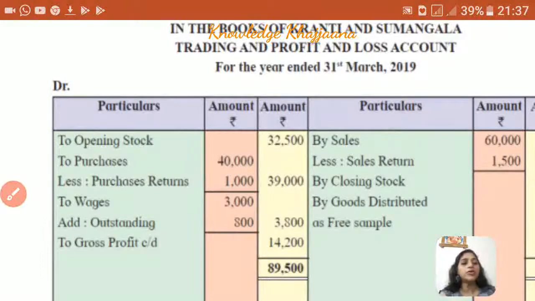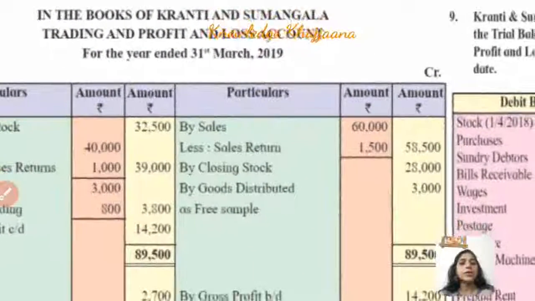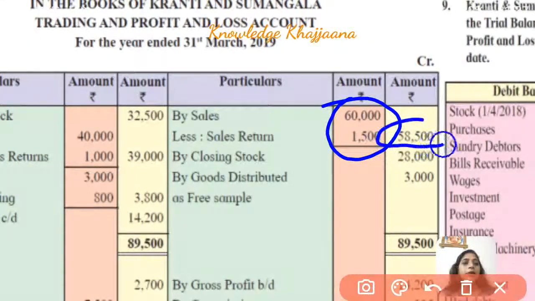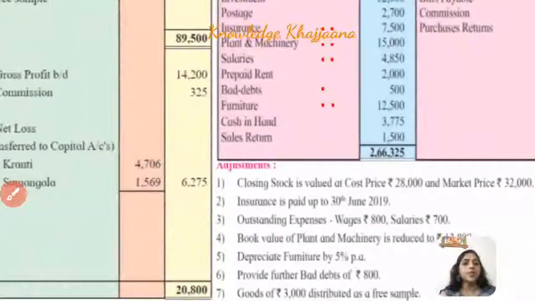Similarly, we have to also close the sales. So the amount of sales was rupees 60,000, and we have to deduct the sales return, that is rupees 1,500, from the sales, and so we will get the final amount of sales. The net sales value is rupees 58,500. Okay. Now let's move to the adjustments.